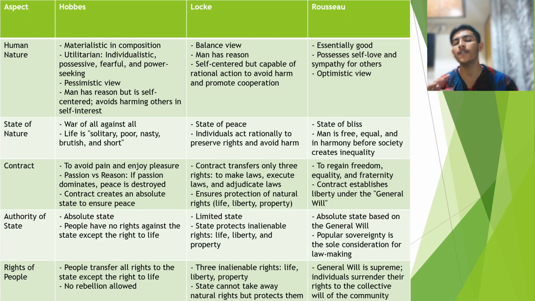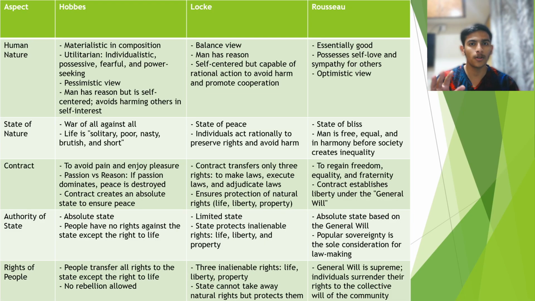Now, the state of nature at that time, he says, was a war of all against all. There is a war for power, for authority. Everyone is at war because they want certain power, and due to this they came to an agreement that we should not fight. They will submit their rights and create a state for avoiding pain and enjoying pleasure.